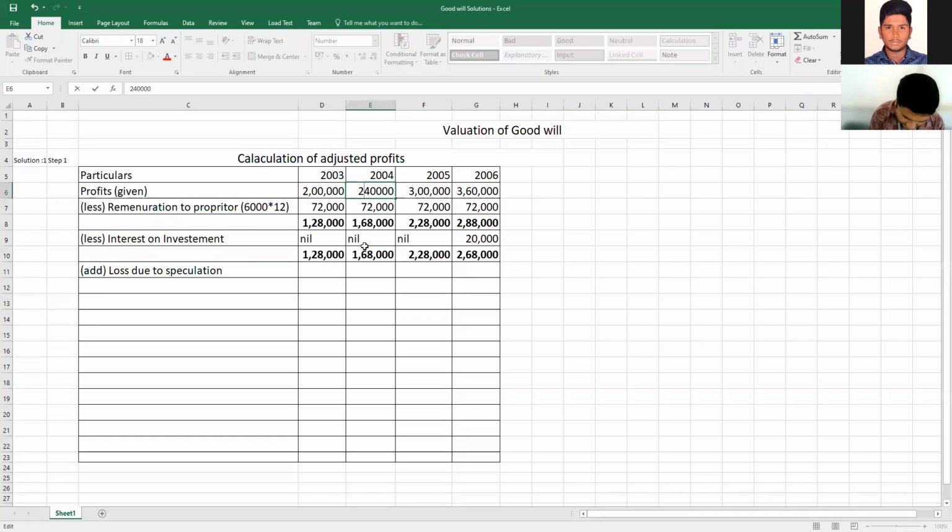Some small mistake has happened in the question itself. 2,40,000 minus 72,000 gives 1,68,000. Loss due to speculation in the year 2003 is 60,000 rupees. The remaining amounts are nil.